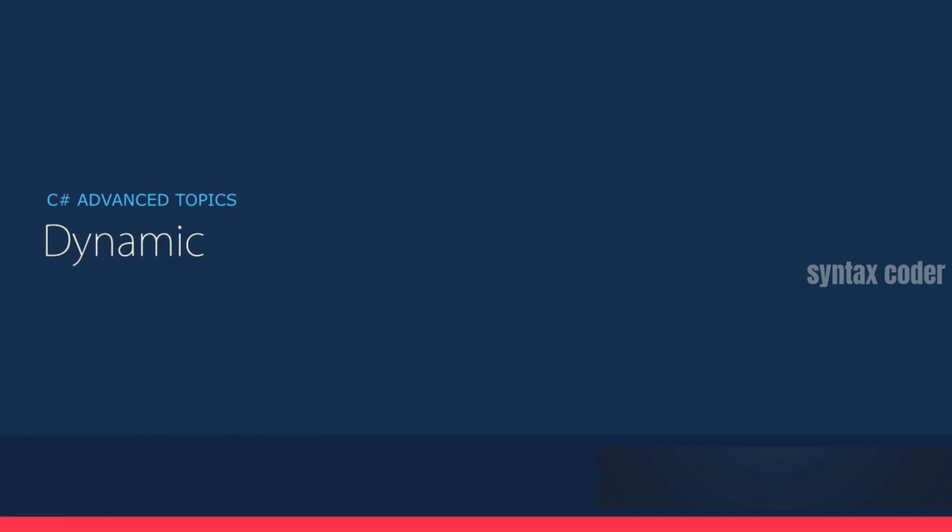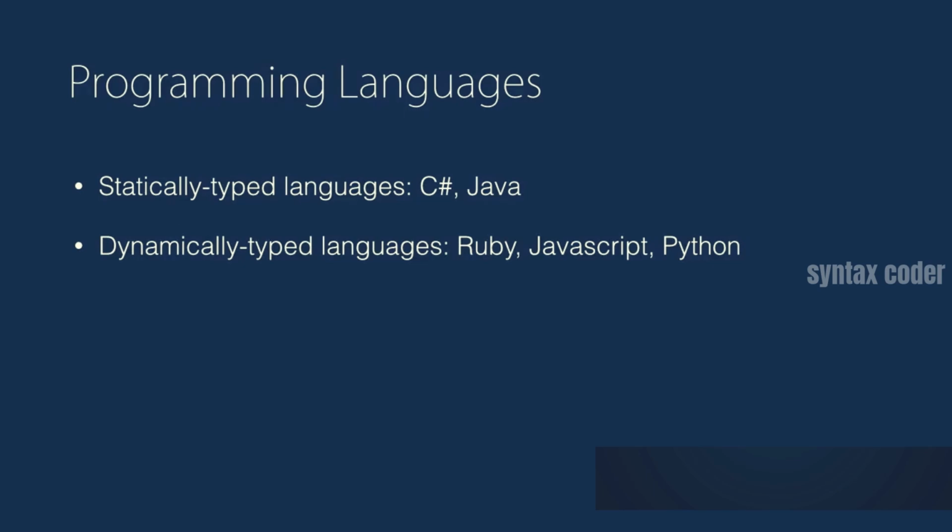Okay, dynamics. Dynamics is one of the features of C# that sometimes confuses some developers, but it's actually pretty easy. Let me give you some background information. Programming languages are divided into two types: statically typed languages and dynamically typed languages. Or in short, we can say static languages or dynamic languages.